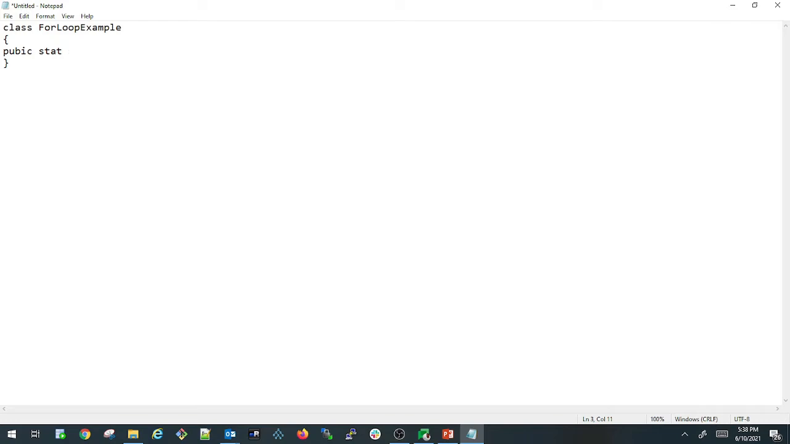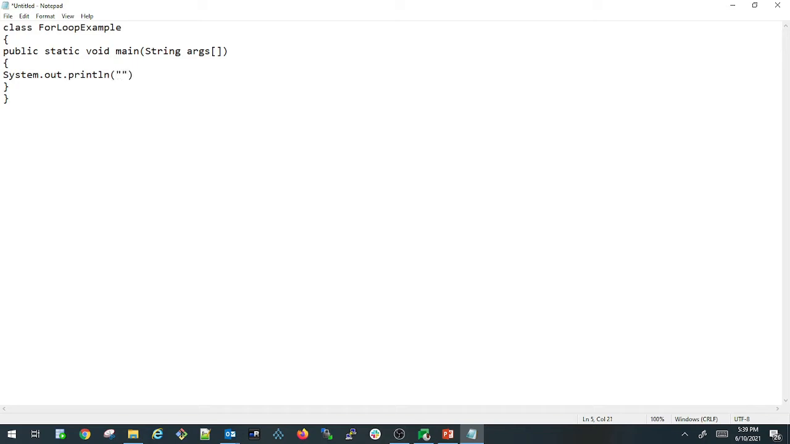Inside that I'm defining my main method. Public static void main string args. So this is my main method. I'm opening my main method and I'm closing my main method. So inside that I'm writing a print statement saying that system.out.println